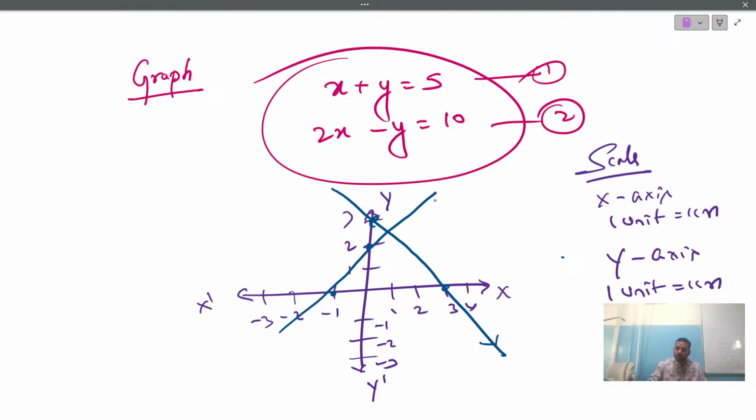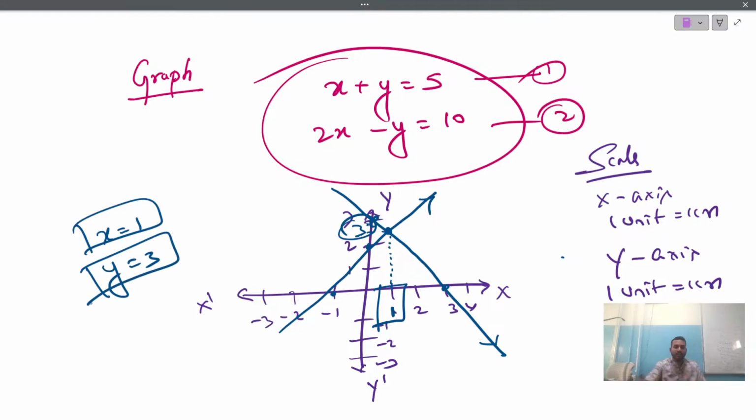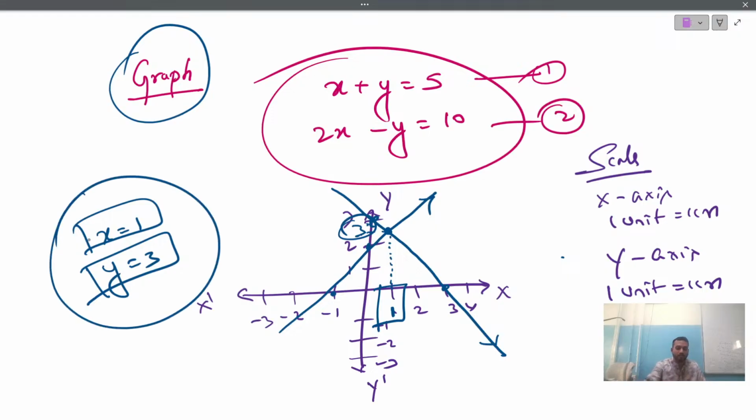Once these two lines are intersecting lines, see children, at the point of intersection where these two lines are joining with each other, from there just draw the dotted line where it meets. It's meeting at x equals 1. Again from here also, I'm just showing you an example. Let me say this is coordinate 3, where it is joining at y. Then you have to write x is equal to 1 and y is equal to 3. Don't forget to write these final values, because we are plotting this graph only for the purpose of finding the values of x and y.